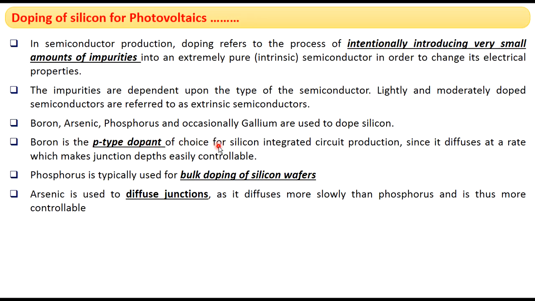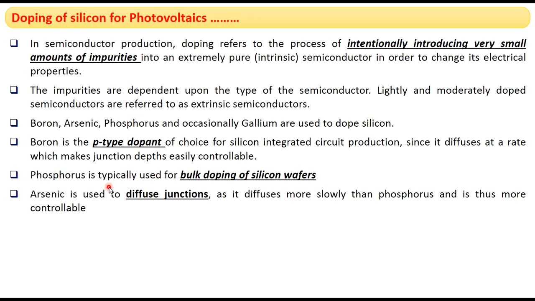The reason is that the diffusion of boron is easily controllable, and it is most widely used for doping at junction depths. We have more control if we use boron. So boron is the most widely used p-type dopant, especially for silicon.